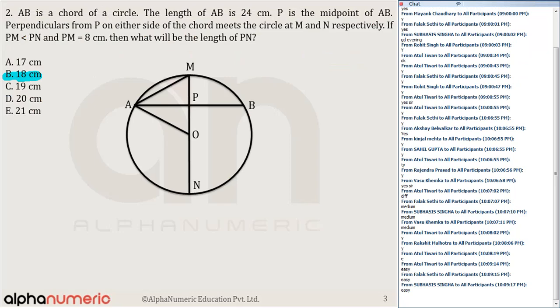It might be confusing in the first look. AB is the chord of a circle. The length of AB is 24. P is the midpoint, so I can say AP is equal to 12 and PB is also 12. And PM is equal to 8.